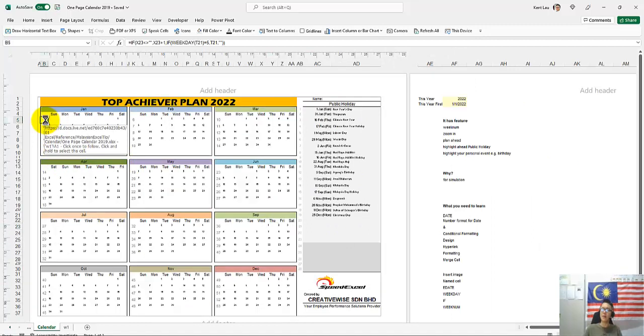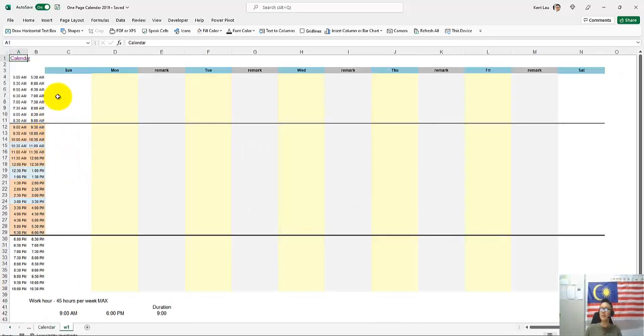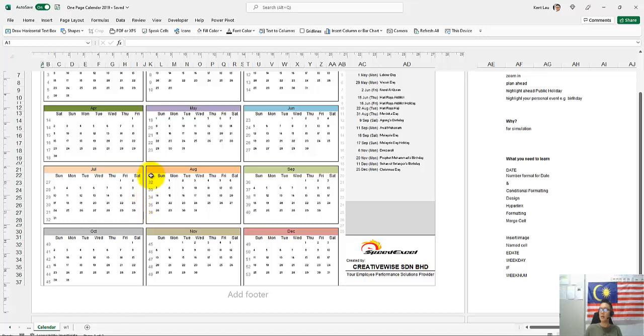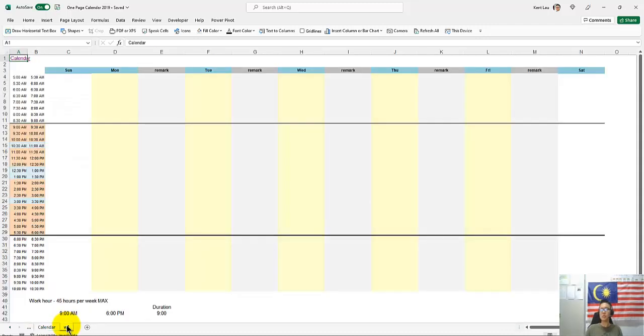Let's go and look at the one, and I come here, and you can see here. Let's say I have a training on the, okay, so where are we now, right? The 21st, so the 21st is somewhere here. Okay, so this is a week. So how do I create that? Well, simply I can just use this here, and rename it to week. What week is that? Week 35. So I can just rename it to week 35, and that's it, right? Now I will just go back to my week 35.